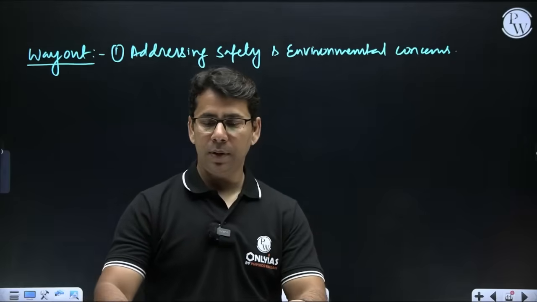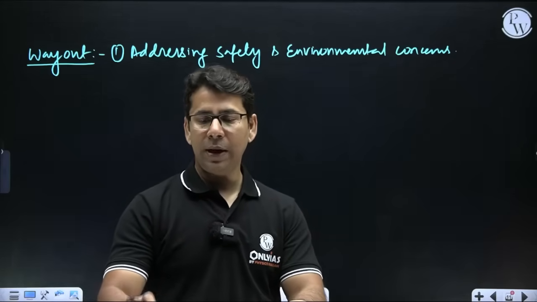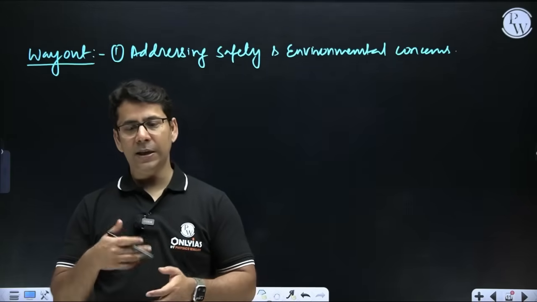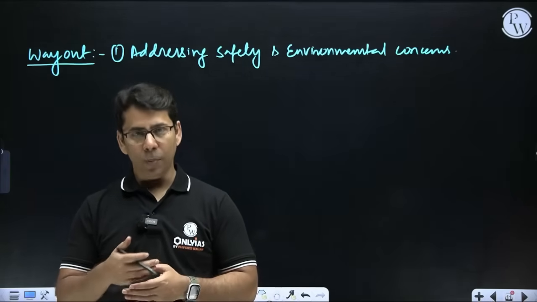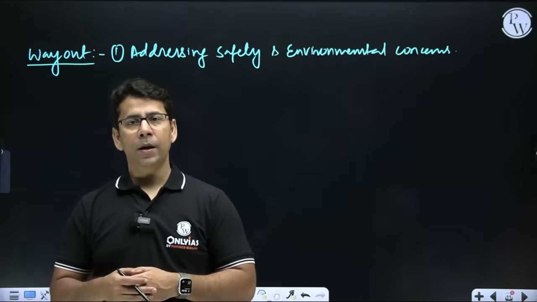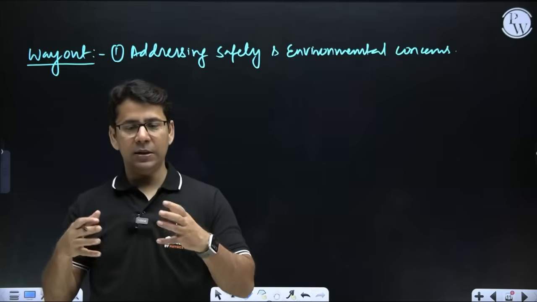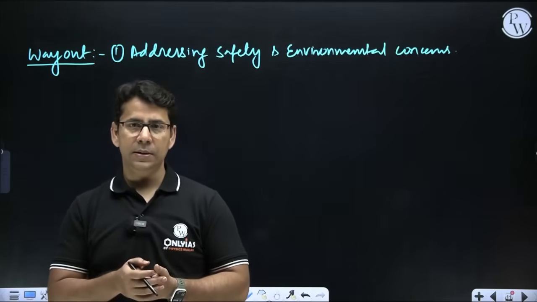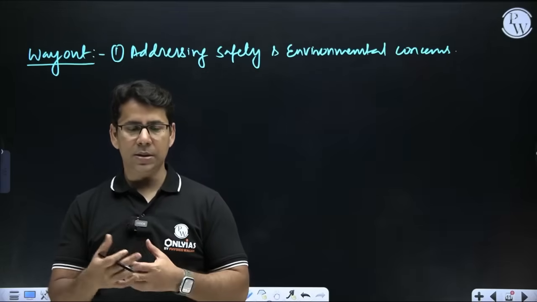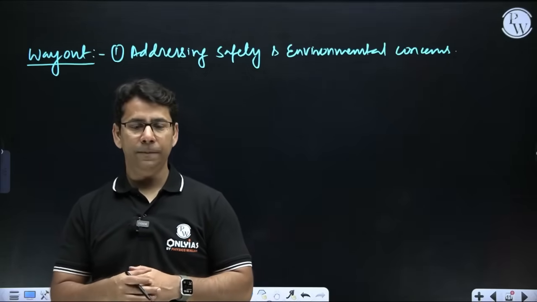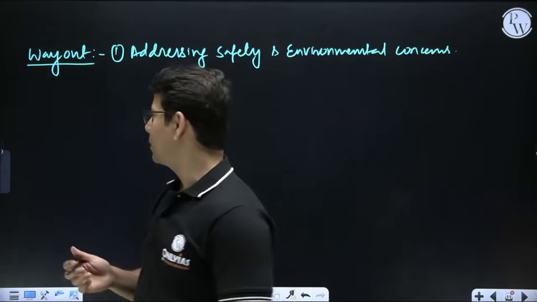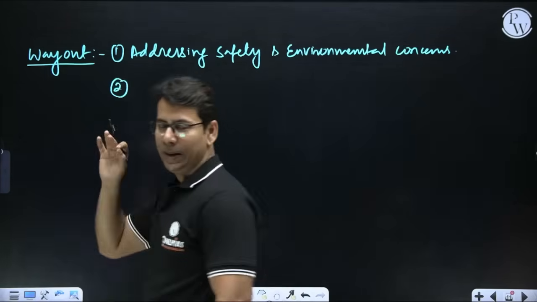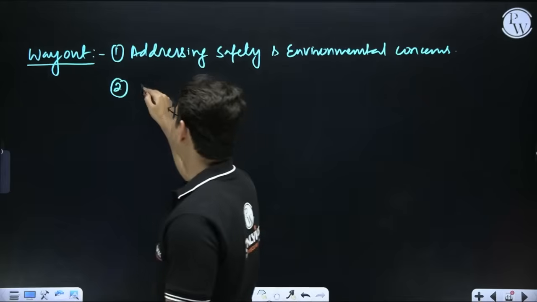Then we can also engage in public awareness and engagement, right? Openly communicating with the public with the help of scientific research and their findings, listening to the public concerns, and then we are building trust that way. That is our second point, building public trust.